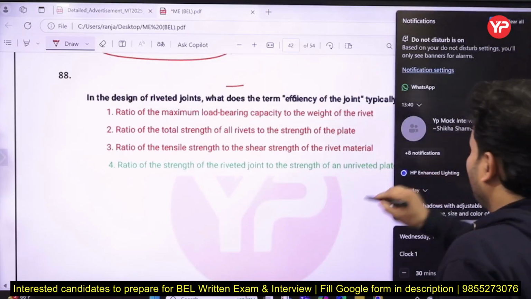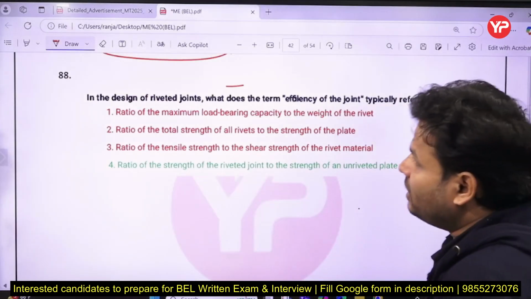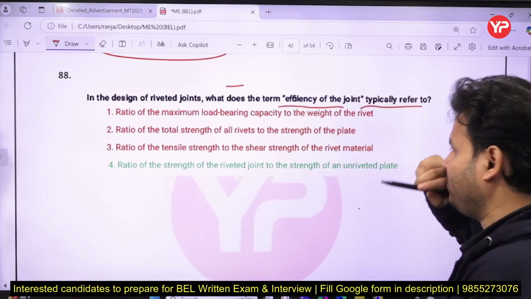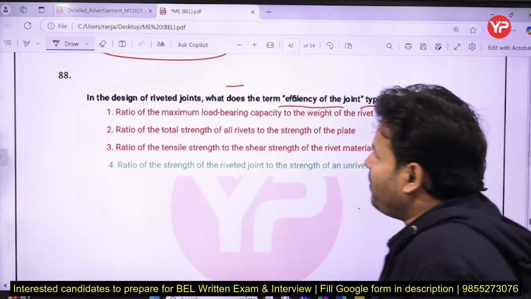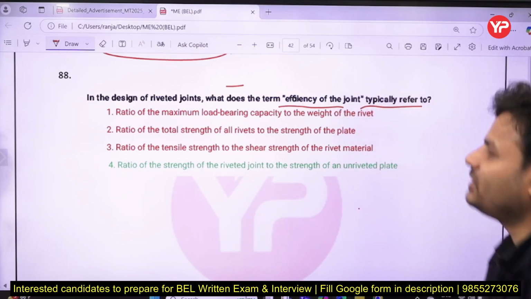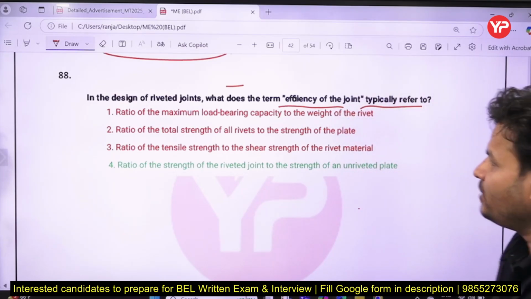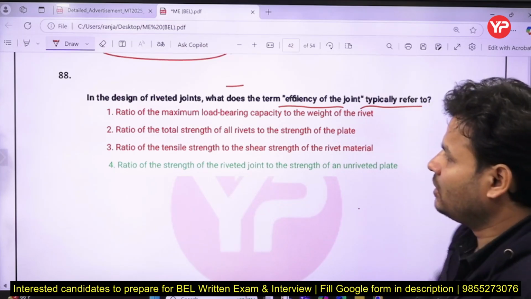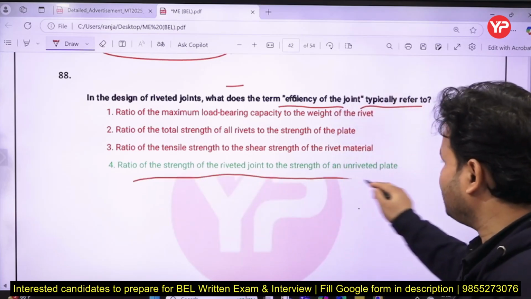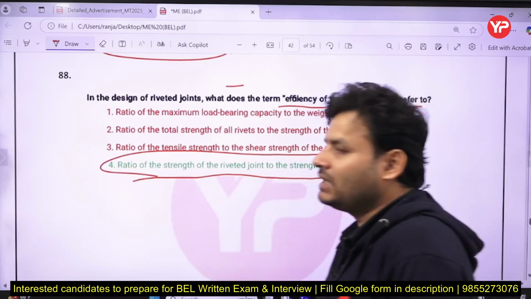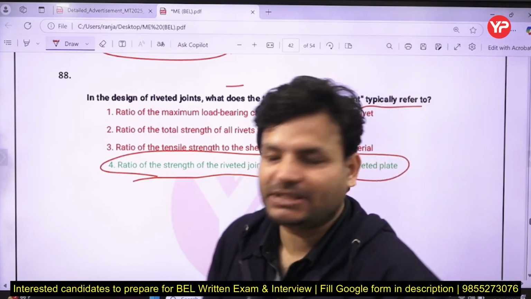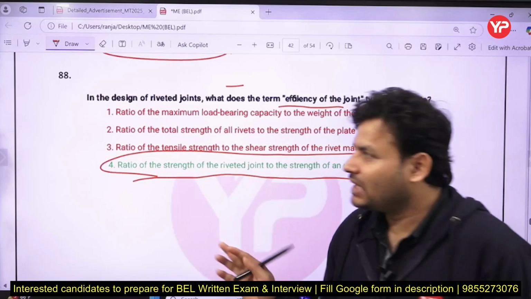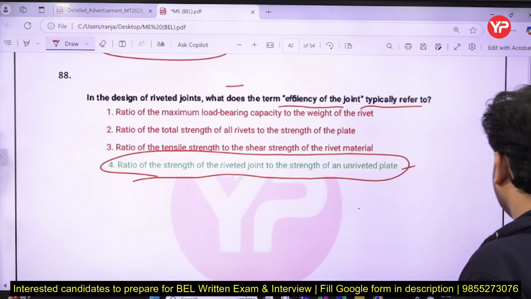The question is: in the design of a riveted joint, what does the term efficiency of the joint typically refer to? Ratio of maximum load bearing capacity to the weight of rivet? No. Ratio of total strength of all rivets to the strength of plate? Ratio of tensile strength to shear strength of the rivet material? The ratio of the strength of the riveted joint to the strength of the unriveted plate is basically known as efficiency. So they are going to ask about the efficiency.